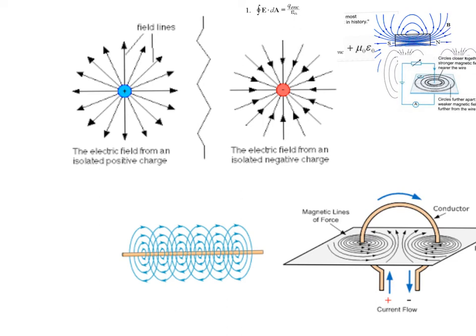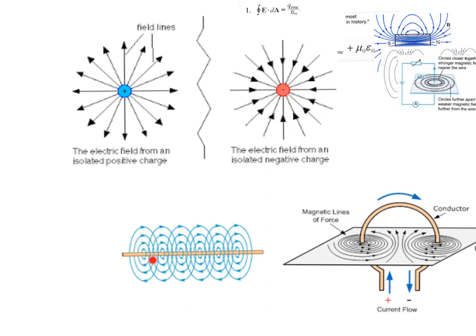Before we close, let's summarize and capture the highlights of what we discussed. Electric fields are fields which have sources. They have a place where they begin and a place where they end, and they never form closed loops. Magnetic fields never begin or end, they always form closed loops.